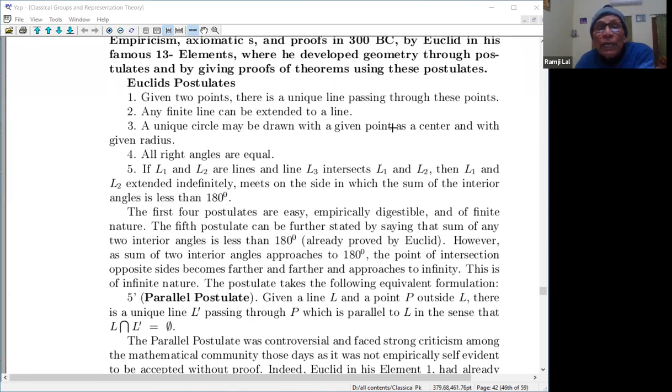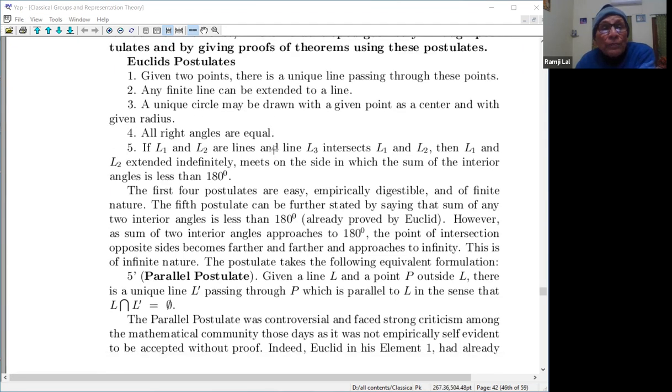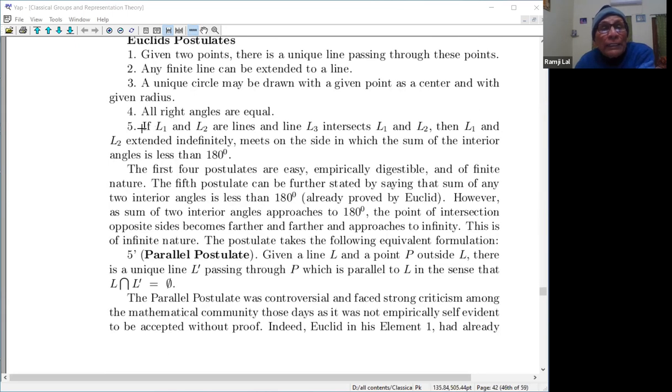So with a given point as a center and a given radius, all right angles are equal. And this fifth postulate, there was some hitch here, and I am trying to explain that part of it. If L1 and L2 are lines, and a line L3 intersects L1 and L2, then L1 and L2 extended indefinitely meet on the side in which the sum of the interior angles is less than 180 degrees.